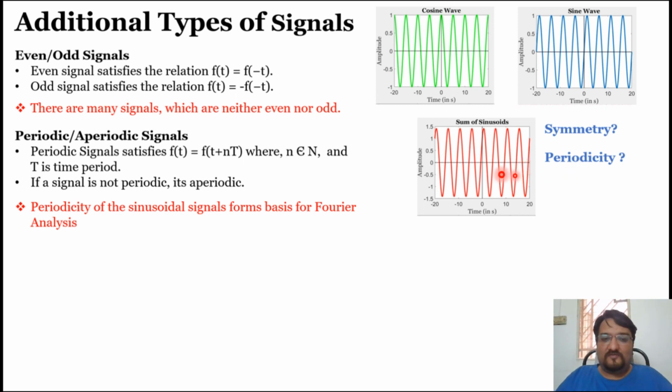So let's consider again the same sum of sinusoid signal. We have seen that it is not symmetrical. It is neither an even nor an odd signal. But what about periodicity? You can see the same pattern is getting repeated. So we can say that yes, the signal is periodic. And as I mentioned, any linear combination of sinusoidal signals will be periodic, and you should be able to identify the fundamental period. There is a condition, and we will cover that in the subsequent lecture.